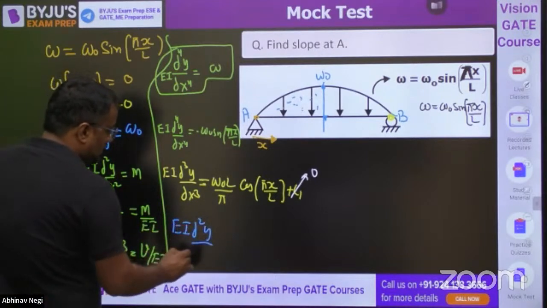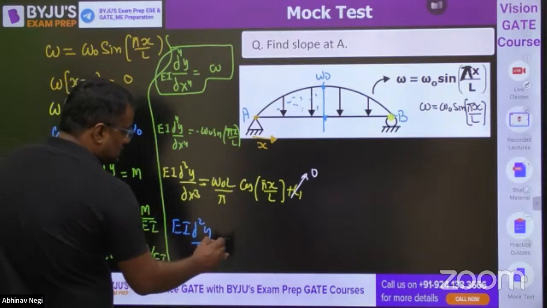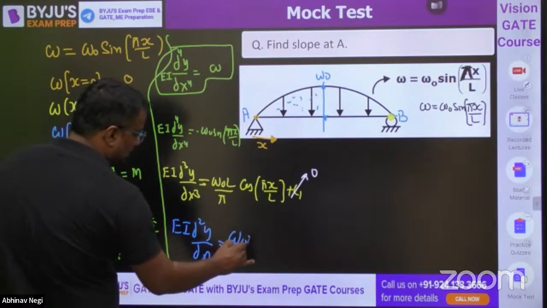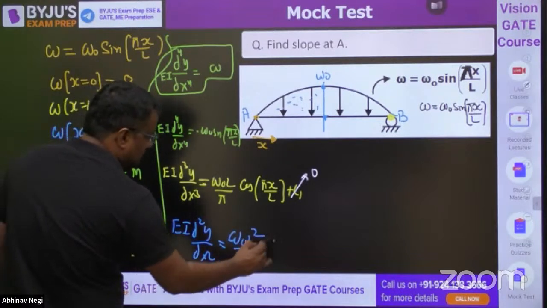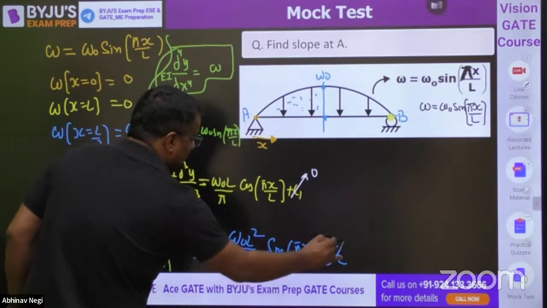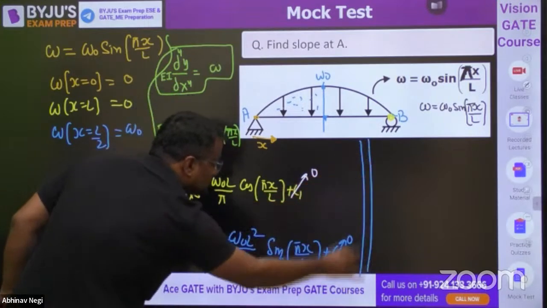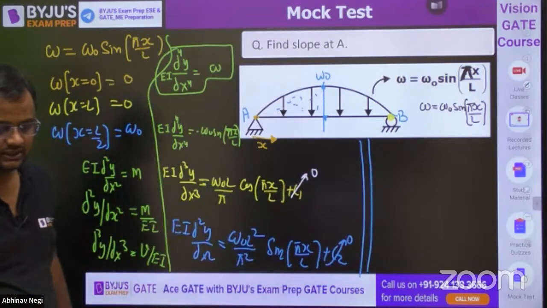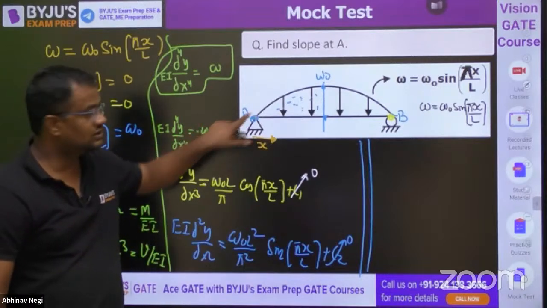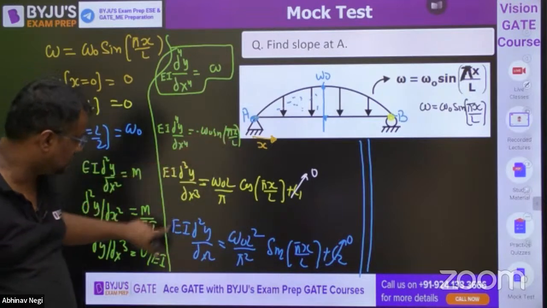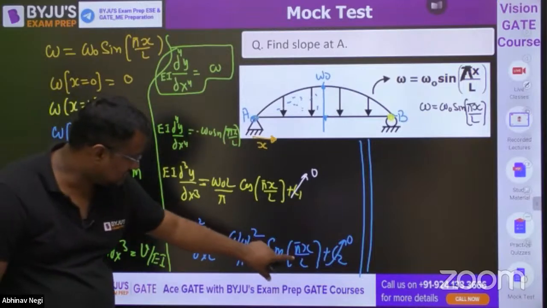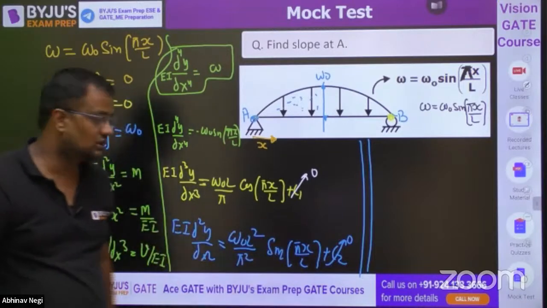EI d2y by dx2. Integration of cos is minus sine. Sorry, integration of cos is sine. W naught L square by pi square sine pi x by L, plus one more integration constant C2. And I know this will also be 0. How you know, sir? Because d2y by dx2 is bending moment. Bending moment at pin support is 0. So at x is equal to 0, d2y by dx2, which is M, should be 0, at the support. So 0 is equal to 0 plus C2. C2 is equal to 0.